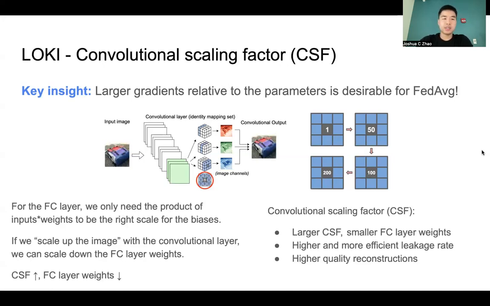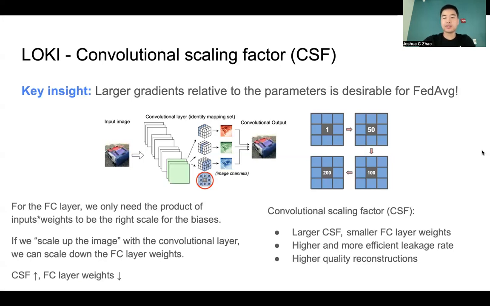Now, the way that we do this is through the convolutional scaling factor, essentially scaling the image up before going to the fully connected layer. So the fully connected layer weights multiplied by the inputs need to match the scale for the bias. If the image is, let's say, 50 times larger, then we'll have to scale down the parameters of the weights. So as a result, scale up the images with the convolutional layer, scale down the fully connected layer weights. And this is how we can have larger gradients relative to the weight parameter magnitude.